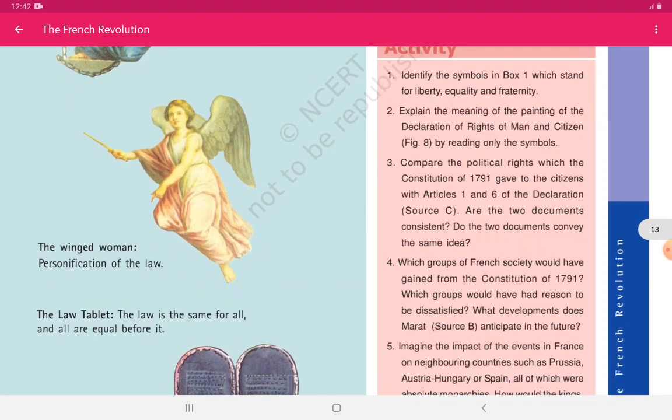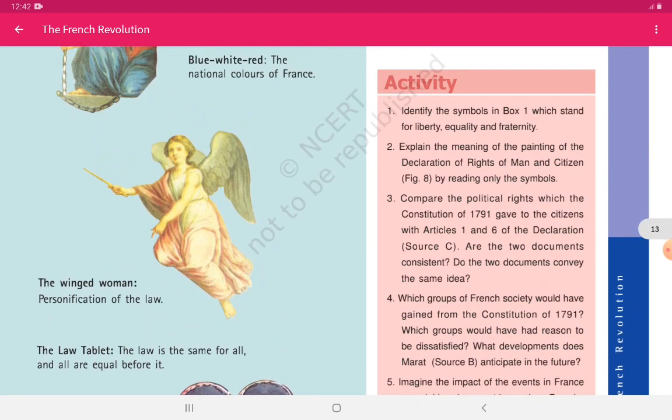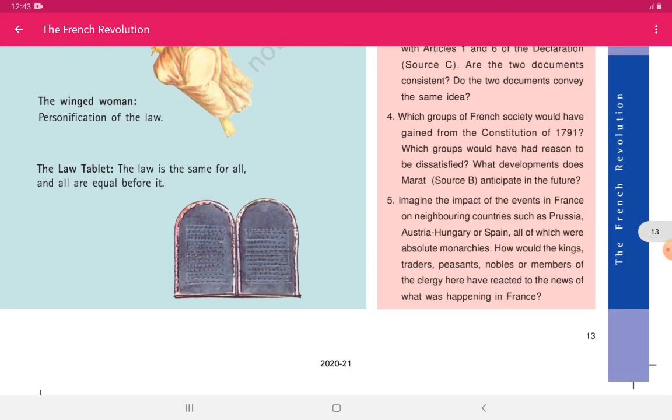The winged woman means the personification of the law, means the law was now personified, and each and every person had the law made in their favor. And this was actually a personification, which we read in English, that the law was made into some person, that is some fairy, a winged woman or an angel. So law was an angel for the people. The law tablet: the law is the same for all and all are equal before it.